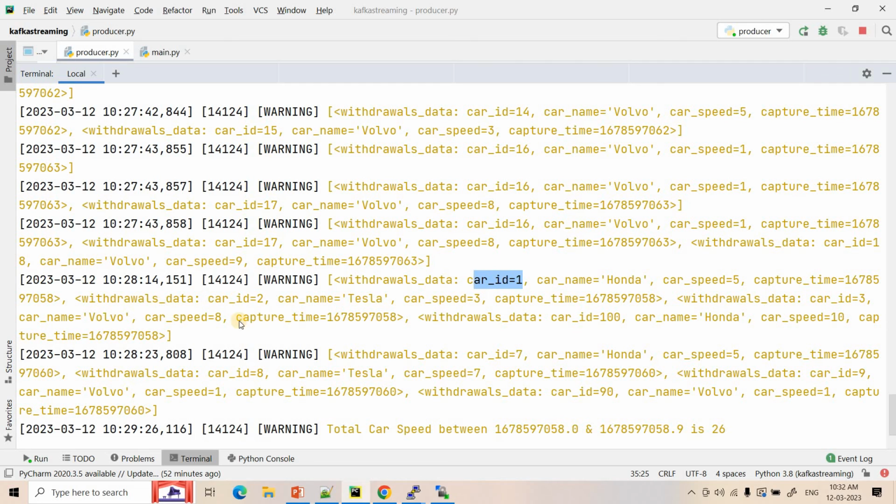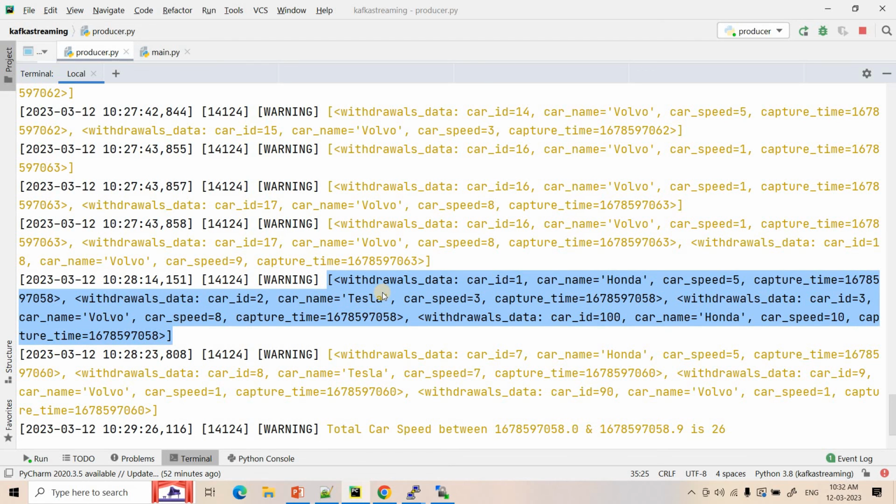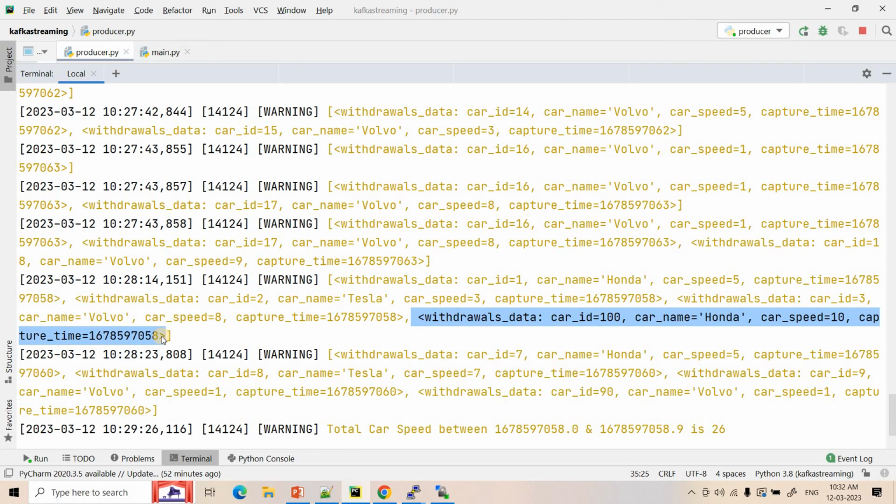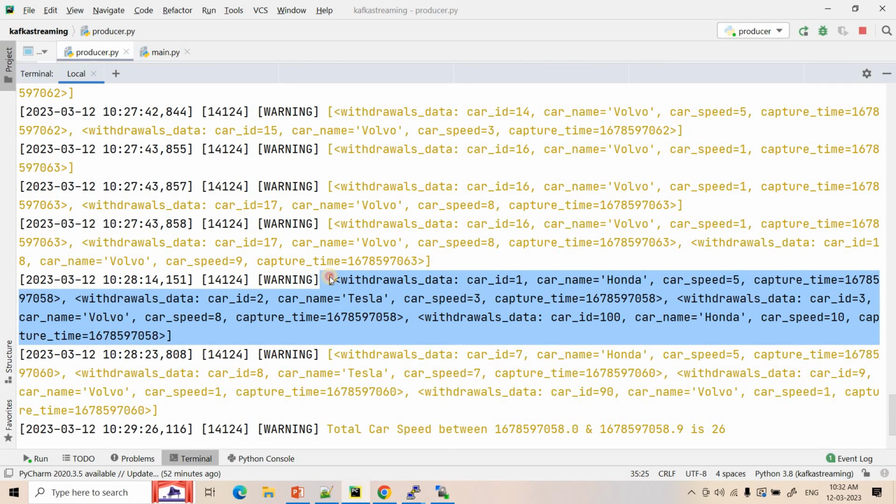See here card ID 1, then card ID 2, then card ID 3, and then here we have card ID 100. So this window state, which belongs to card ID 1, 2, 3 for 058.0 to 058.9, within that range, whatever window was there, our first application has stored somewhere in memory, right? That's why when we passed this out of order event, we first understood that the capture timestamp is 058. It should go to that window where card ID 1, 2, 3 is sitting, right? So it appended that data to that batch, right?